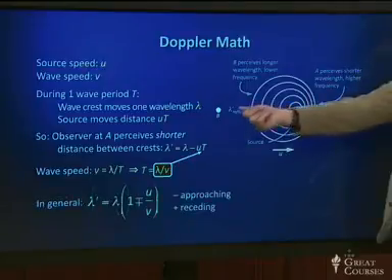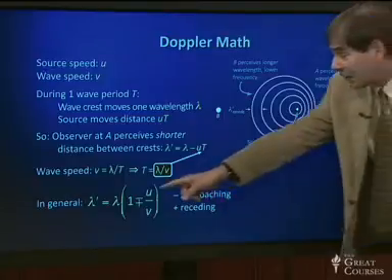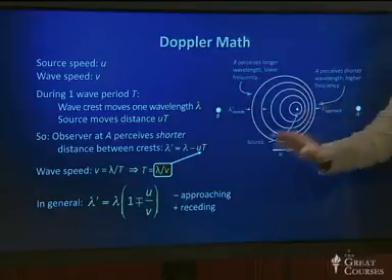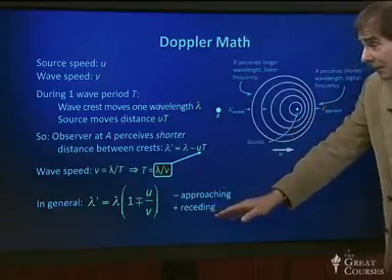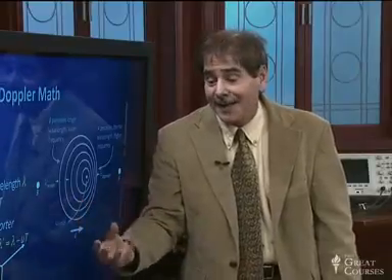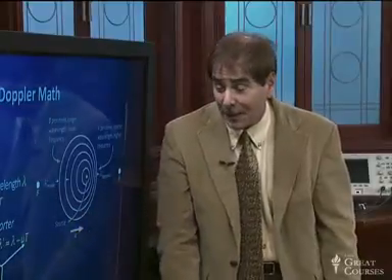In general, if I took observer B into account, that observer is going to see a longer wavelength, and so I'm putting a minus-plus sign in here, minus when the source is approaching you, plus when it's receding from you. By the way, this formula is correct for sound waves. It's approximately correct for light waves, only with speeds much less than the speed of light. Light waves are a bit different, as we'll see when we get to electromagnetism and optics.